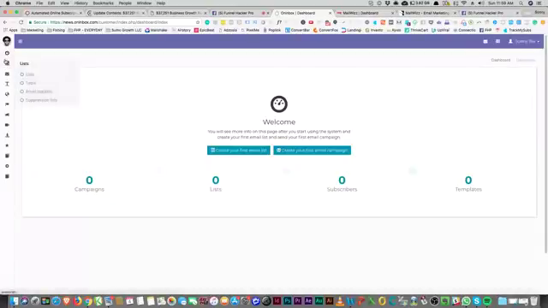But it works. So you do have segments. You can segment a list. You can send out campaigns. You can make groups of people. And you can add tags, which is really cool. A lot of those little email places don't do that.